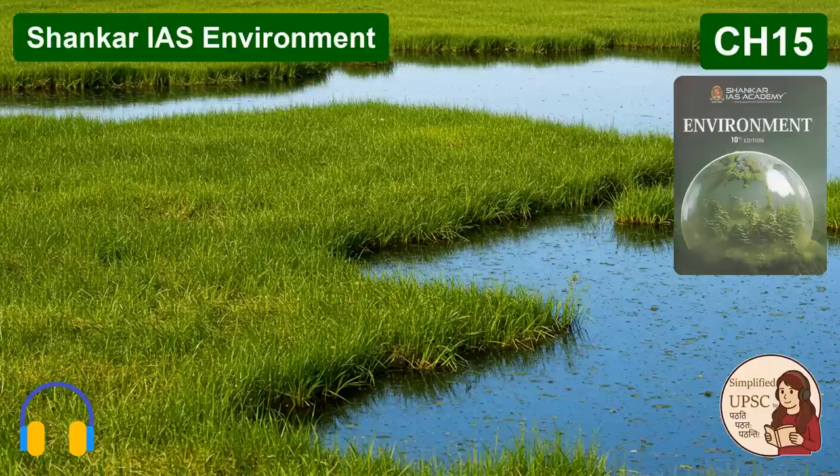Exactly. That's the critical insight. They're simultaneously providing local flood protection, they're purifying water, they're supporting biodiversity hotspots, and they are acting as globally significant carbon sinks. It means their loss is a double, even triple whammy. We lose the carbon sink, potentially releasing stored carbon. We lose the flood protection. We lose the biodiversity. Losing them actually contributes exponentially to climate change impacts while simultaneously reducing our natural defenses against those very impacts like sea level rise and stronger storms.